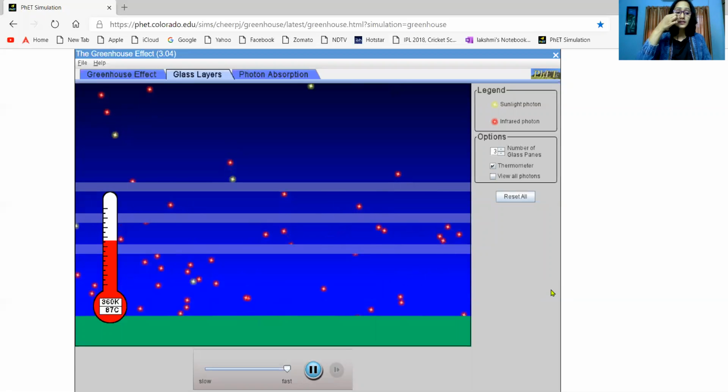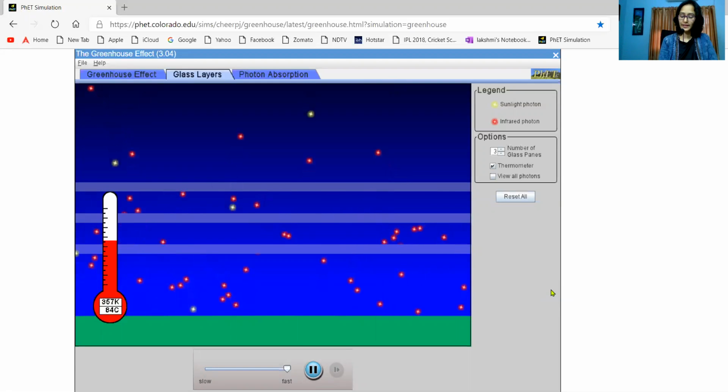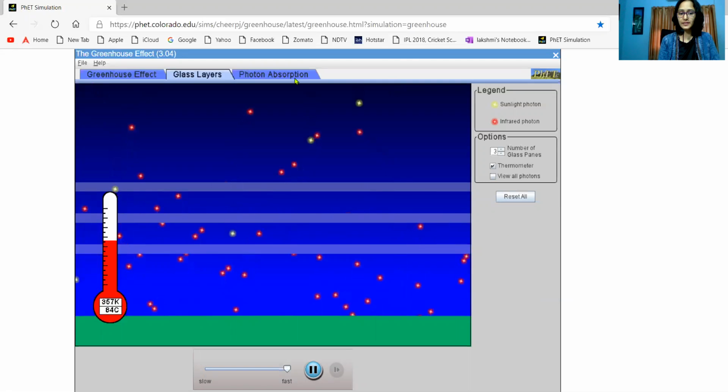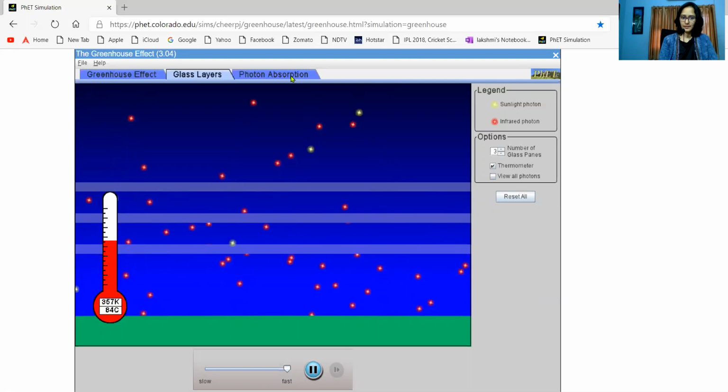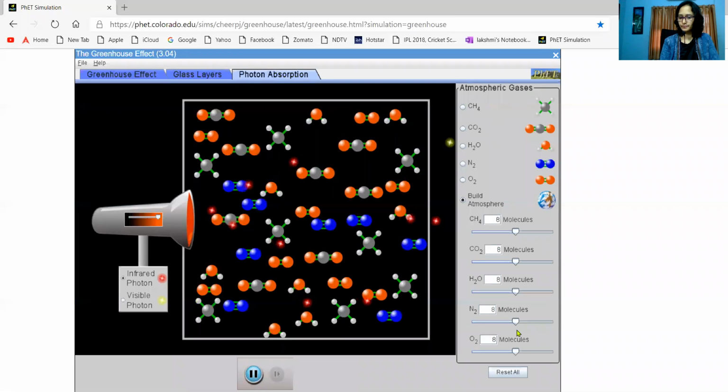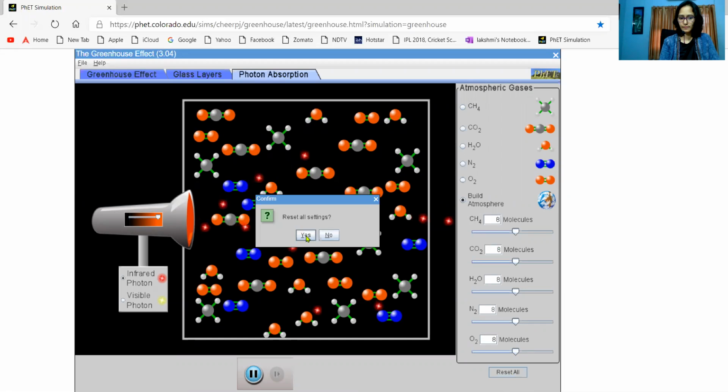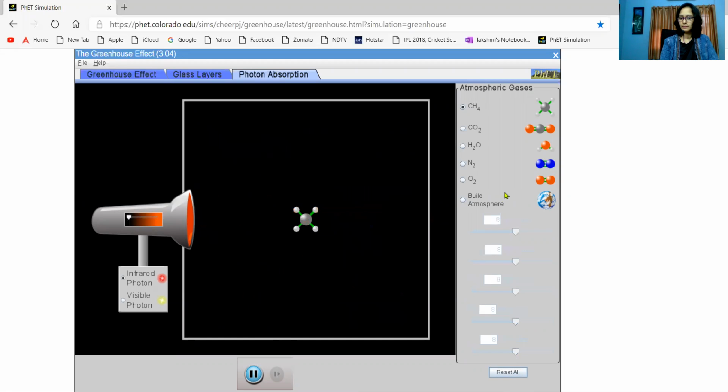So this is the simulation provided by the Colorado University website. Let us look at the photon absorption. So look at the gases.